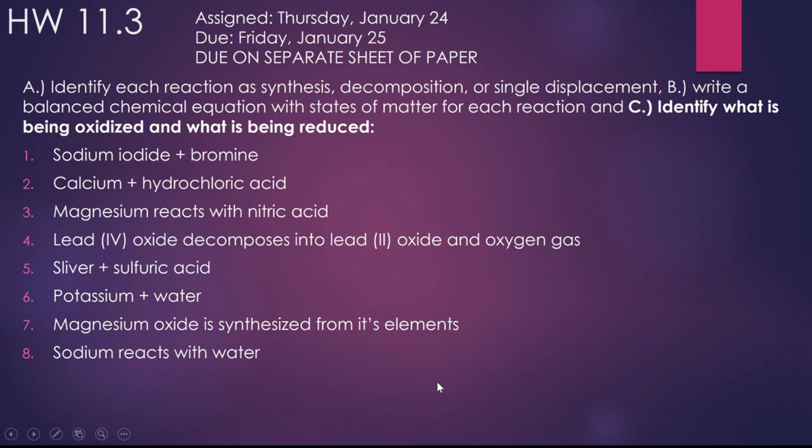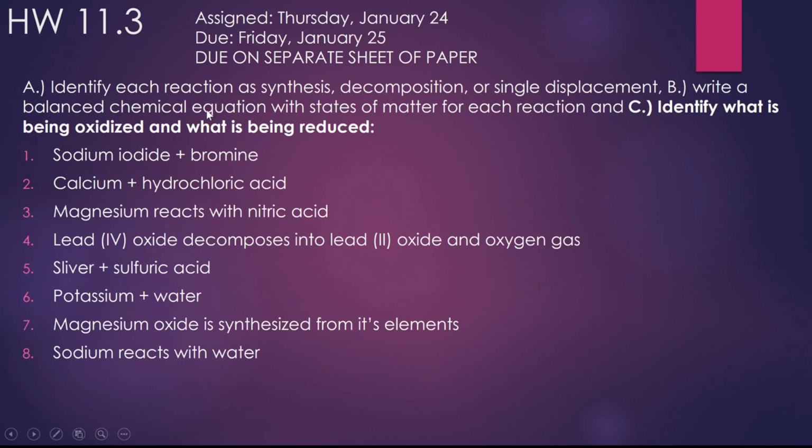Here's your homework. And if you're staying with me for just a minute, I'm going to do the first one as an example with you. So again, 3 things we need to do. Identify what type of reaction we're working with, synthesis, decomposition, or single displacement. Again, that's important because then it helps us decide if we need to work with aqueous and other solubility rules.